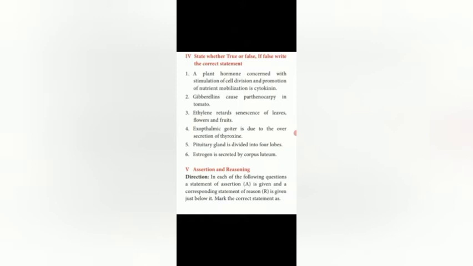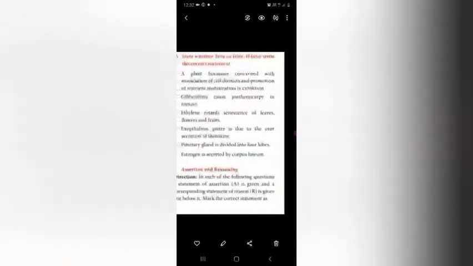So, we have finished true or false. Next, we move on to the assertion and reasoning. First, the direction is given here. In each of the following questions, a statement of assertion A is given and a corresponding statement of reason R is given just below. Mark the correct statement.